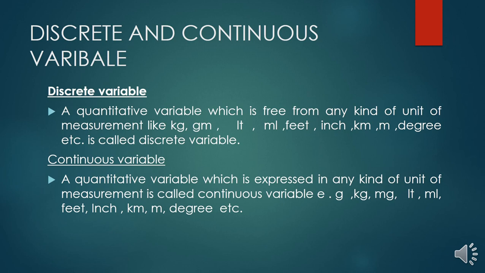For example, kilogram, milligram, liter, milliliter, feet, inch, kilometer, meter, degree, etc. What is the difference between the two variables?